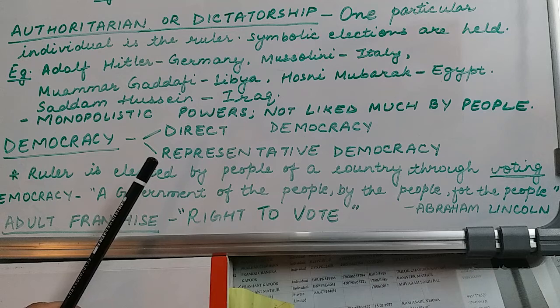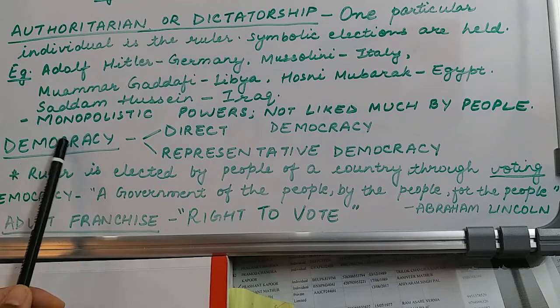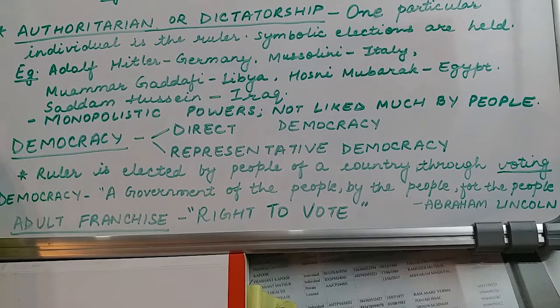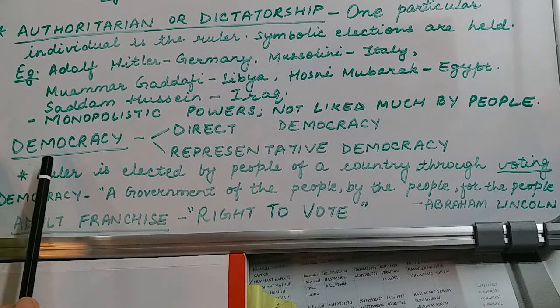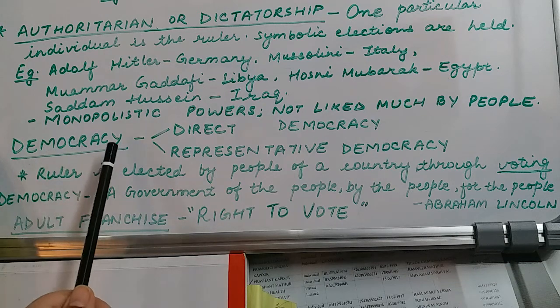Before we go into detail, let us talk about the term democracy. The word democracy is derived from the Greek words demos and kratos, where demos means people and kratos means rule. Therefore, the term democracy becomes rule of the people.